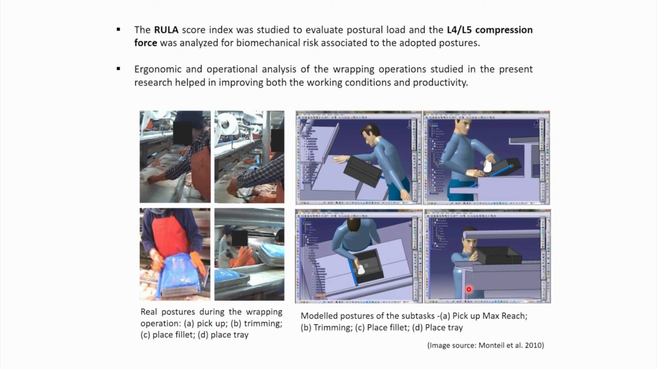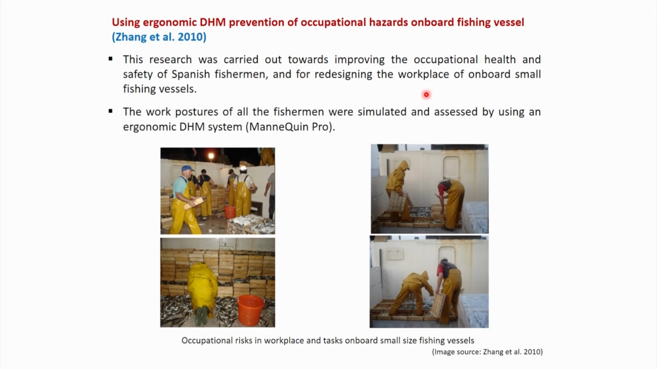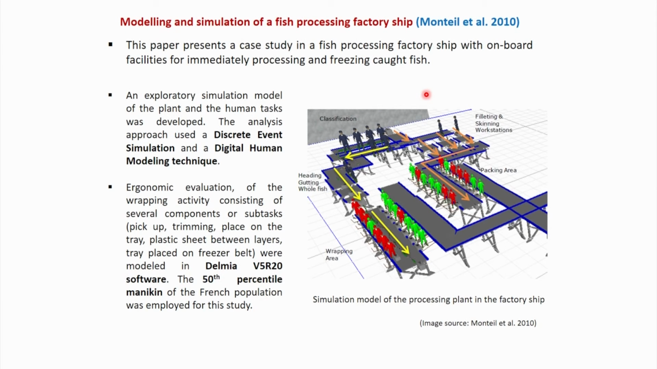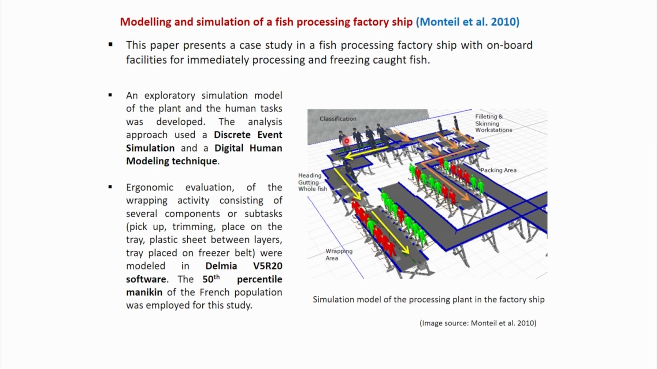So, this evaluation was very important because it helped in improving both working condition in that factory on the fishing vessel and also its productivity. So, in the earlier paper we discussed the application of digital human modeling software in the agricultural sector. Particularly we can find that most of these applications are related to tractor cab design or agricultural power carrier design. Not only the agricultural sector, from this research paper we can see digital human modeling is also being used for the fish processing industry.